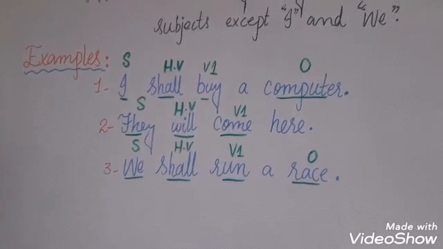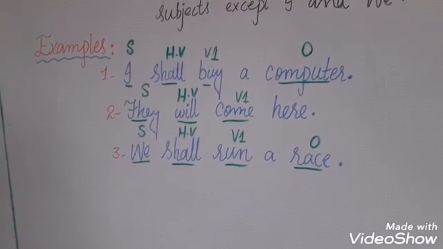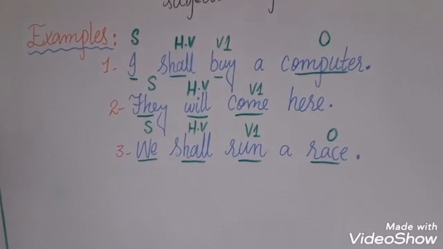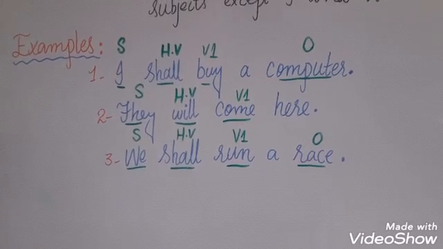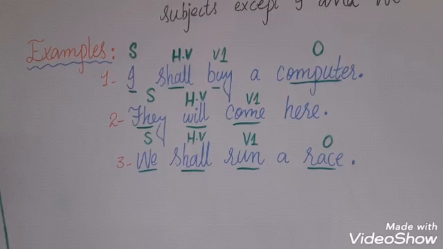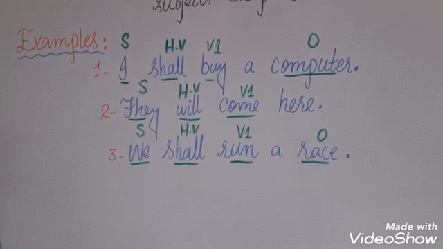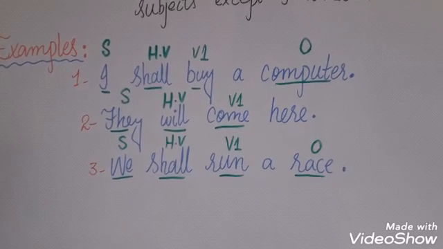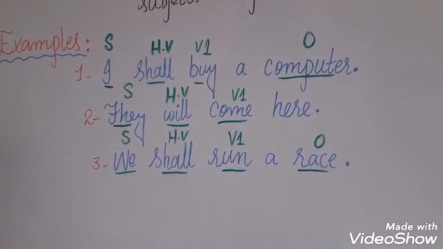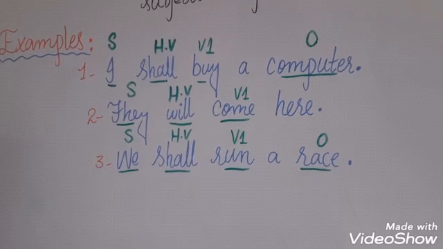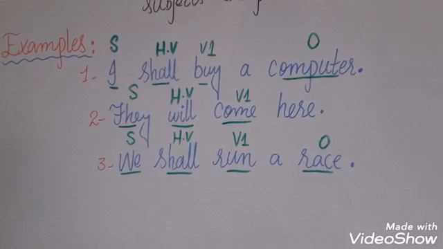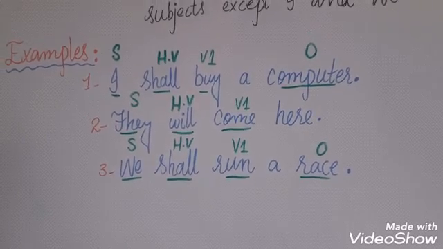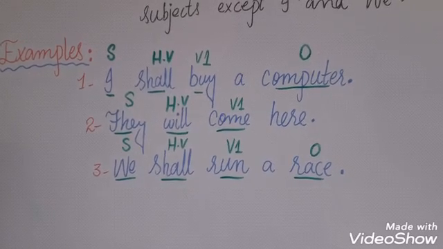Examples are: I shall buy a computer. In this sentence, according to our structure, I is subject, shall is helping verb, and buy is first form of verb, computer is object. Second example is they will come here. They is subject, will helping verb, and come is V1.